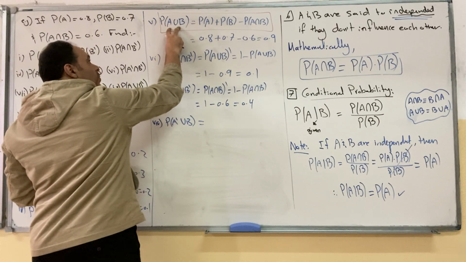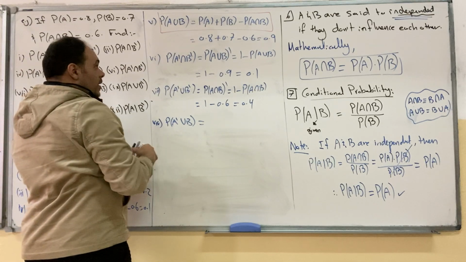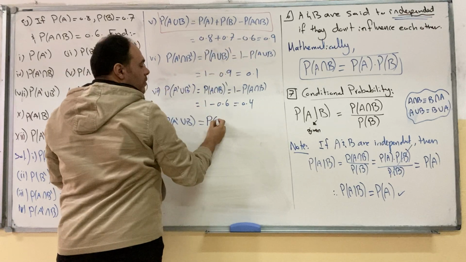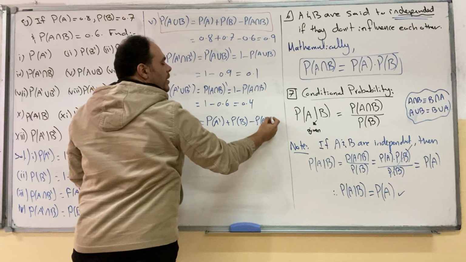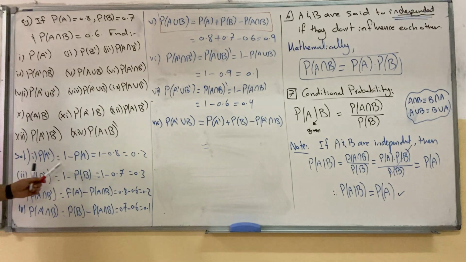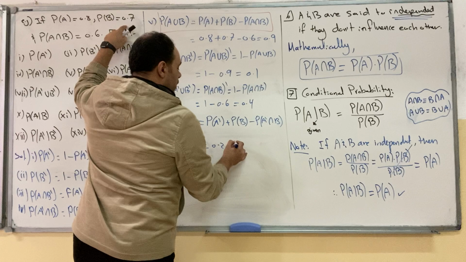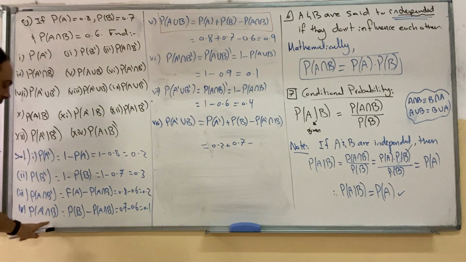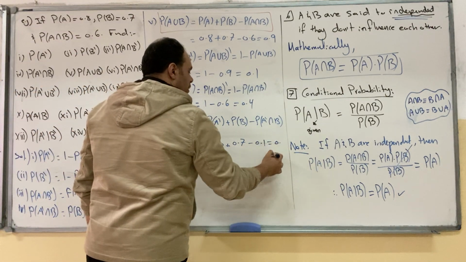We can apply this rule, but instead of A, we can use A complement. So this is equal to the same rule as this one, but instead of each A, we can write A complement. So it's A complement intersection B. A complement, we found A complement before, it's 0.2. Probability of B is given by 0.7. A complement intersection B given by part 4 is 0.1, which is equal to 0.8.